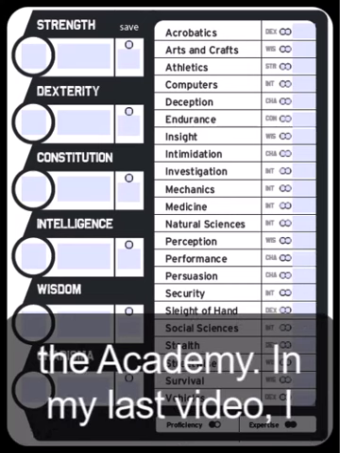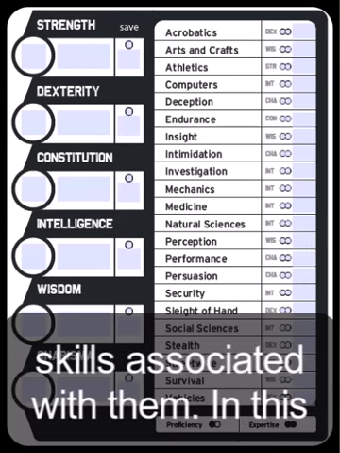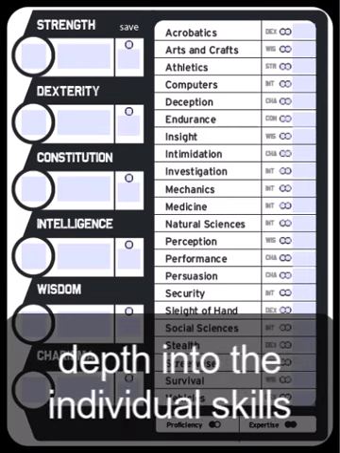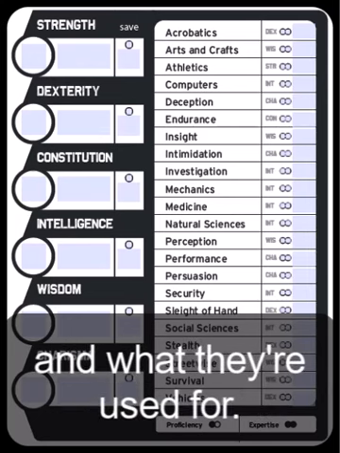In my last video, I talked about attributes and the skills associated with them. In this video, I'm going to go more in depth into the individual skills and what they're used for.